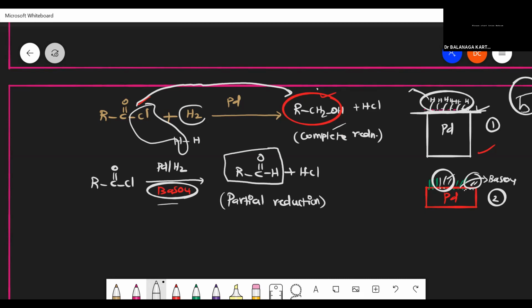It is a stronger reduction because more hydrogen is there. Addition of hydrogen is nothing but reduction. More hydrogen added means more reduction. Less hydrogen added means less reduction.